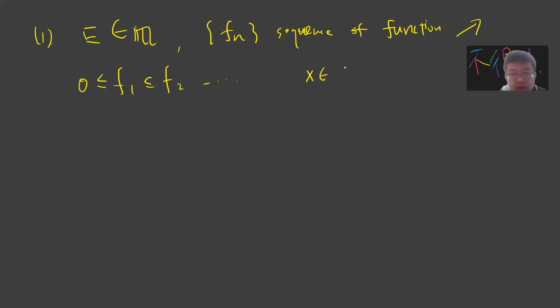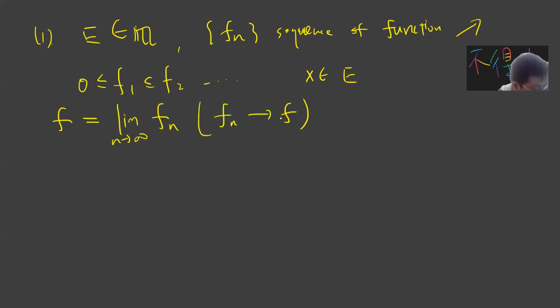For all x belonging to E, one can define f to be the limit as n goes to infinity of f_n, or somebody likes to write that f_n approaches f pointwise. So your results start from here, and you need to assume that this f exists.